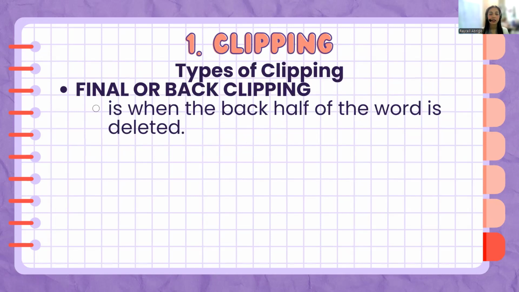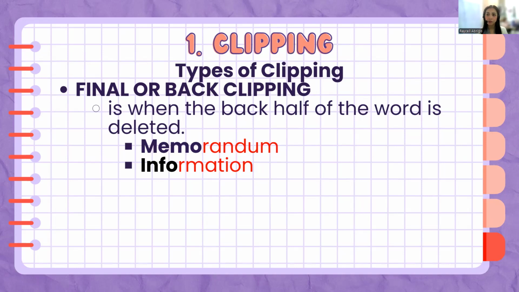Okay? So there are types of clipping. How do we clip? What are the parts of the words that we delete? So the first one is final or back clipping. Here, what we are deleting is the back half or the final part of the word. Like memorandum, we shorten it and make it clipped it and use the word memo instead. So we don't always say, there has been a memorandum issued for you.